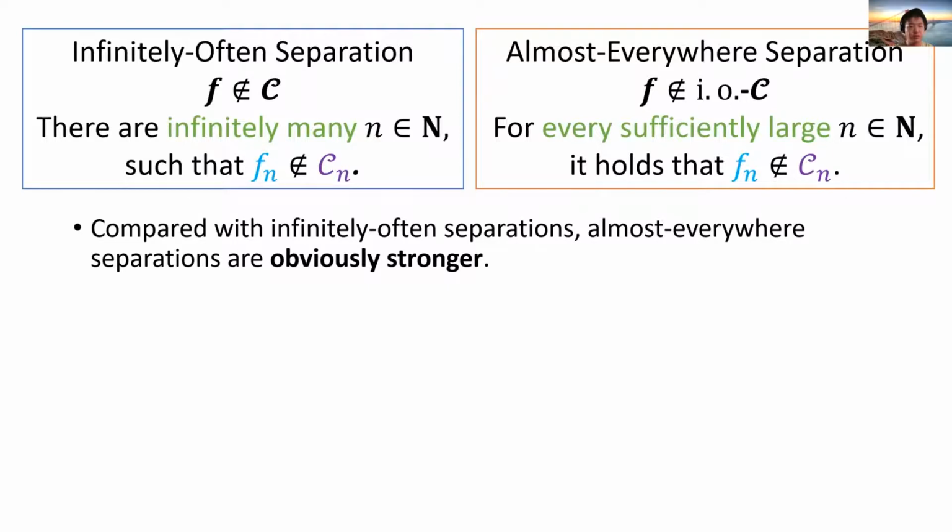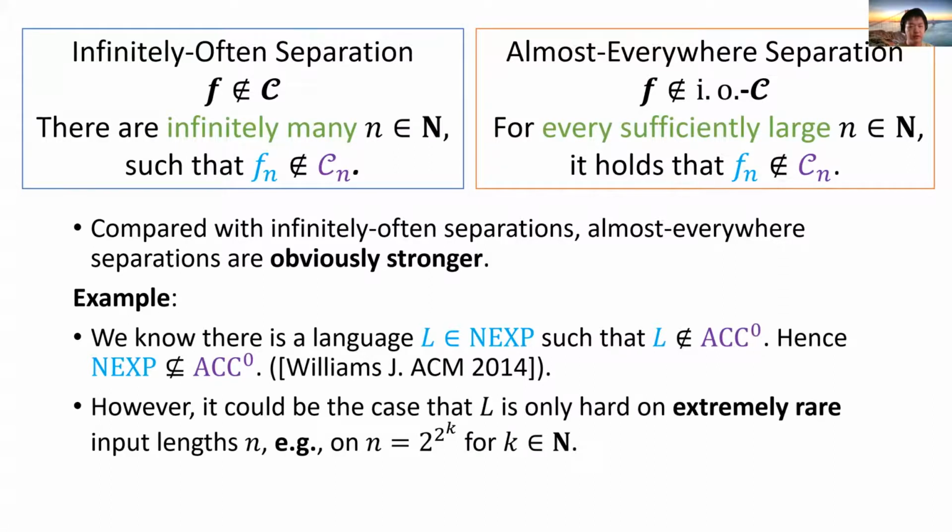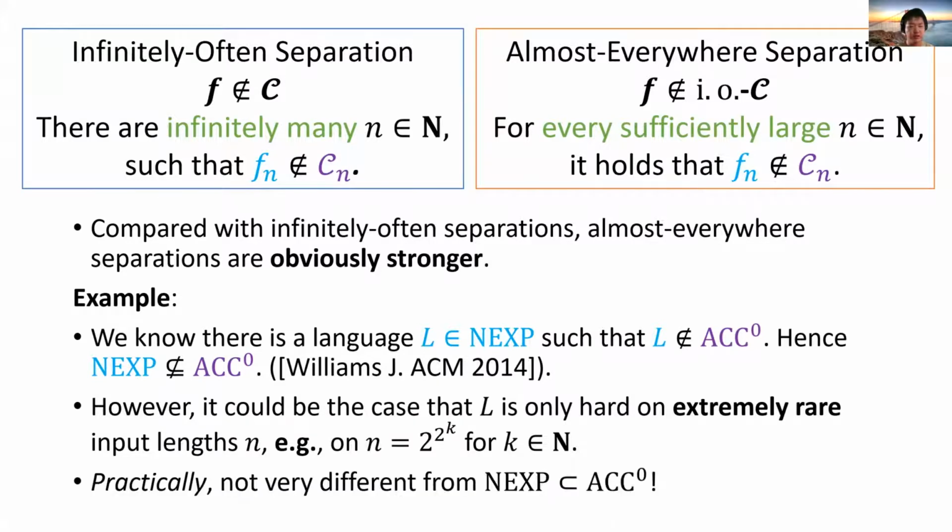For example, Williams proved in 2011 that there is a language L in NEXP, non-deterministic exponential time, such that L does not have polynomial-sized ACC0 circuits, and hence NEXP is not in ACC0. However, despite the huge impact of this result, it only provides an infinitely often separation. So it could be the case that the language L is only hard on extremely rare input lengths. Practically, such a situation is not very different from NEXP being in ACC0.